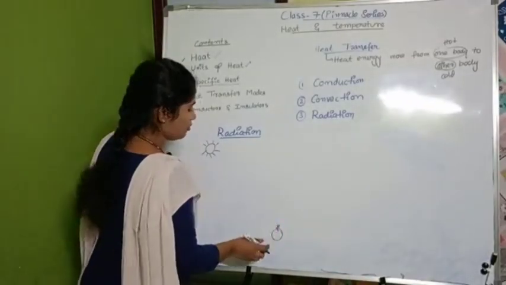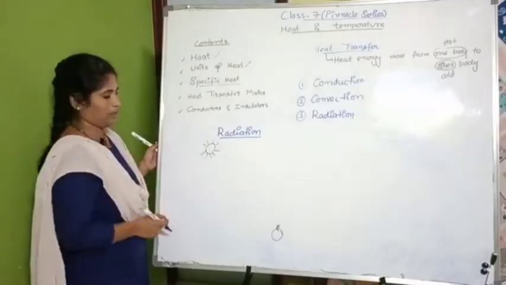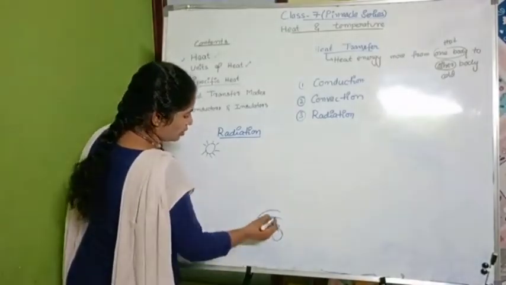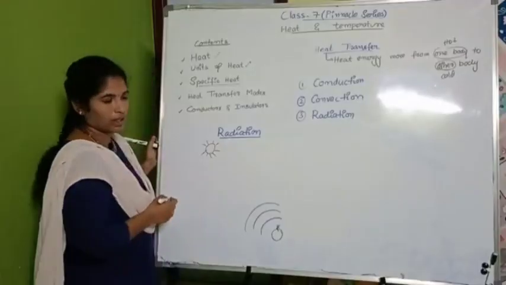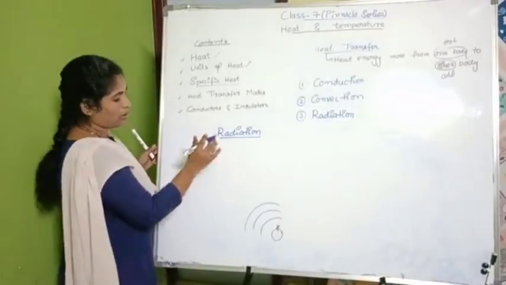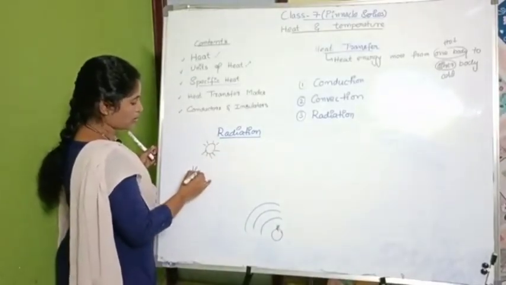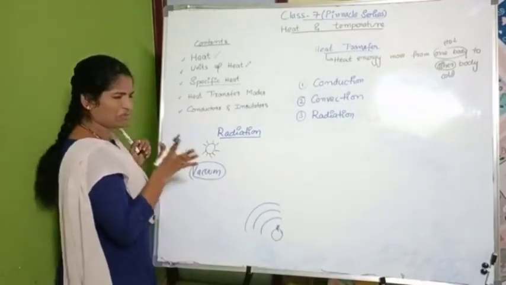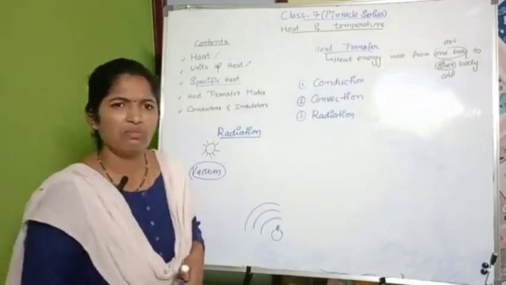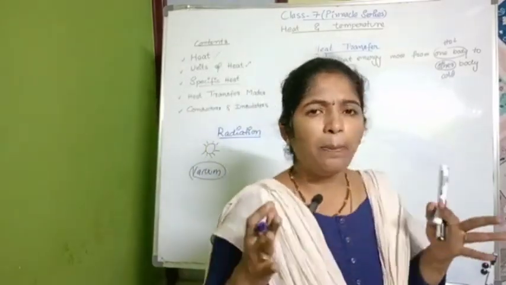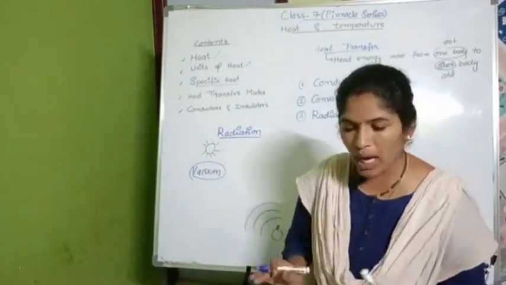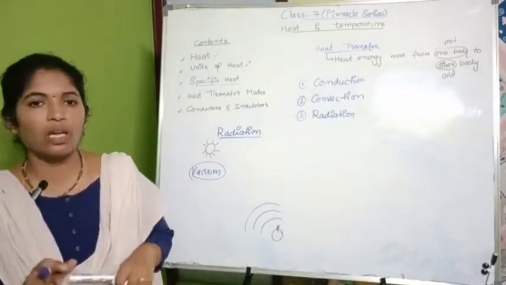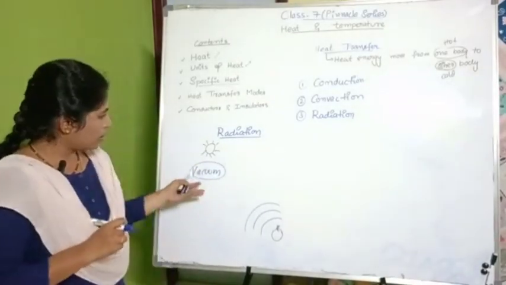Okay, think it is me. Around the earth, we will have atmosphere, right? And apart from atmosphere, what is this? Vacuum. What is the meaning of vacuum? Nothing is there. Empty, right? Empty space. No gas, no solids, no water, no liquids. That is called vacuum.